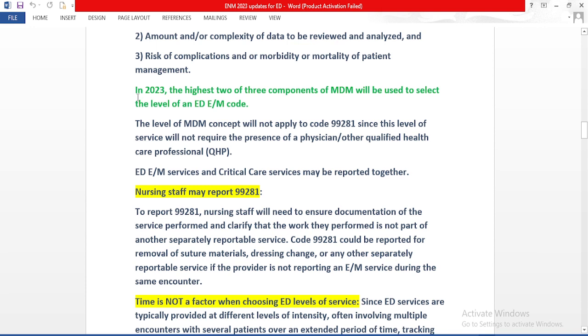So how do you level in 2023? In 2023, the highest two of three components of MDM will be used to select the level of an ED E&M code. So we need to select the highest level among the three components, like the highest two of three components of MDM will be used to select the level of an ED E&M code.